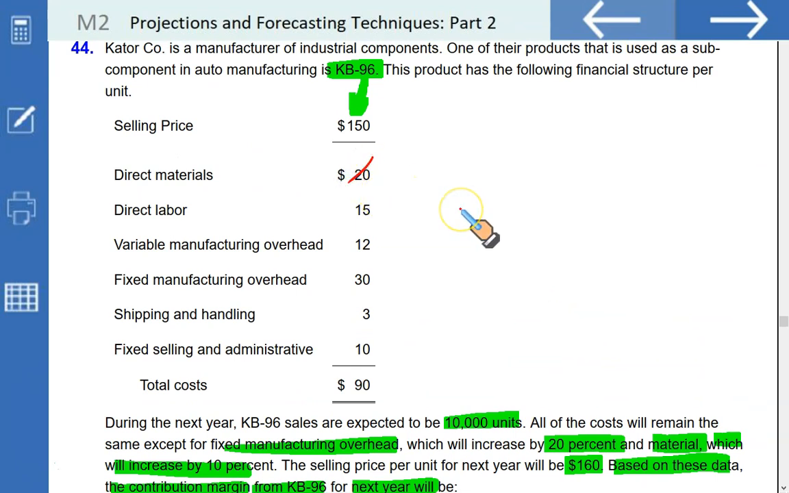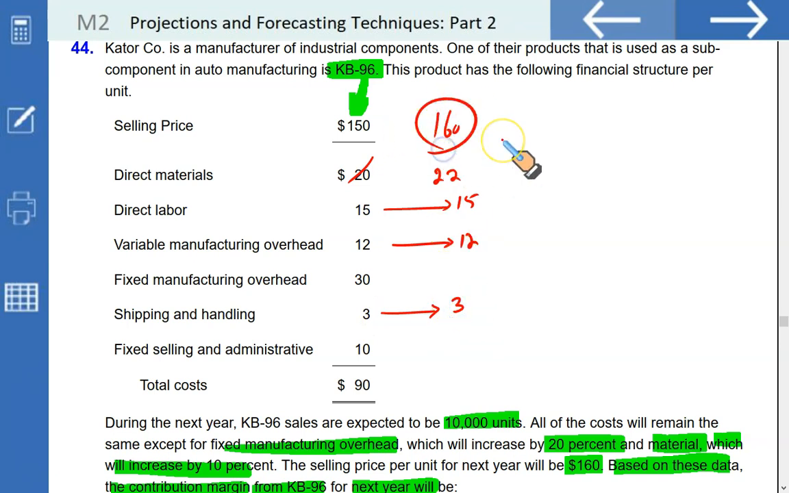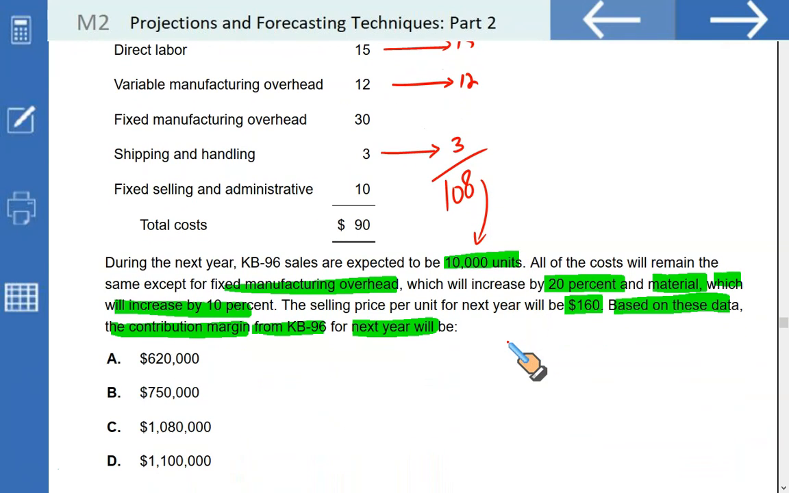Material is going to increase by 10%. That means it's going to be now 22. Labor stays the same. Variable overhead stays the same. Shipping and handling stays the same. So it's 15, 12, and 3. And your selling price is now going to be 160. So 160 less 22, less 15, less 12, less 3. That's the contribution, 108. And if you are expecting to sell 10,000 units, that means your contribution is going to be 1.08 million, and that makes C the correct option.